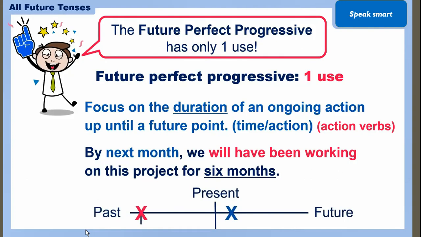So here we are using for 6 months, my focus is on the duration and the duration is 6 months. And the ongoing action is shown by verb first form with ing, working, and by the next month अगले महीने तक. So this type of sentences we are framing in the future perfect progressive tense.